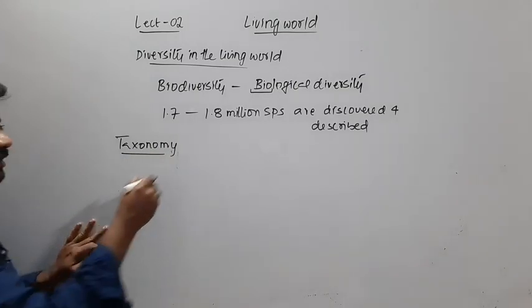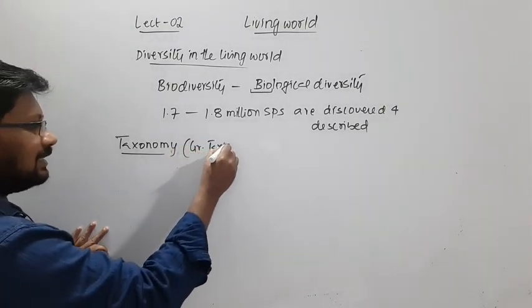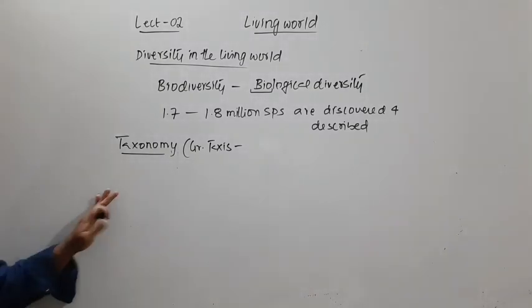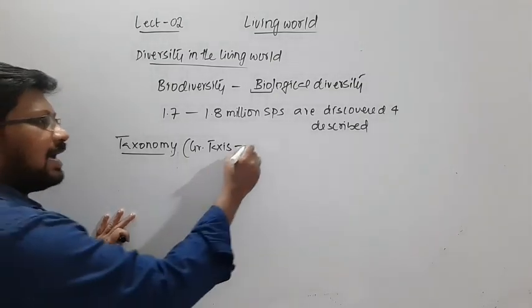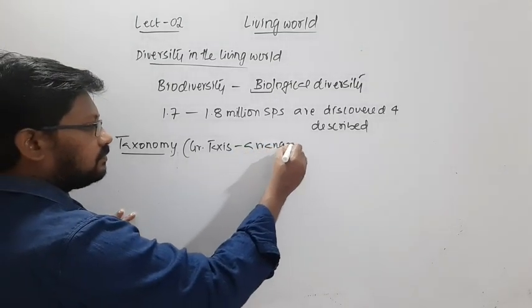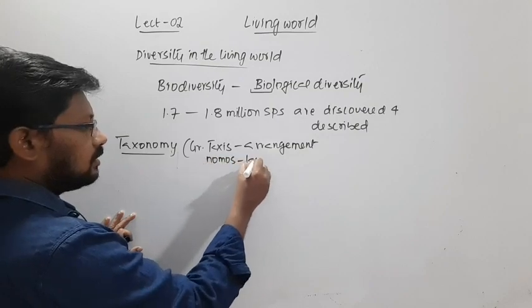This is also derived from the Greek: taxis, which means arrangement, and nomos means law.